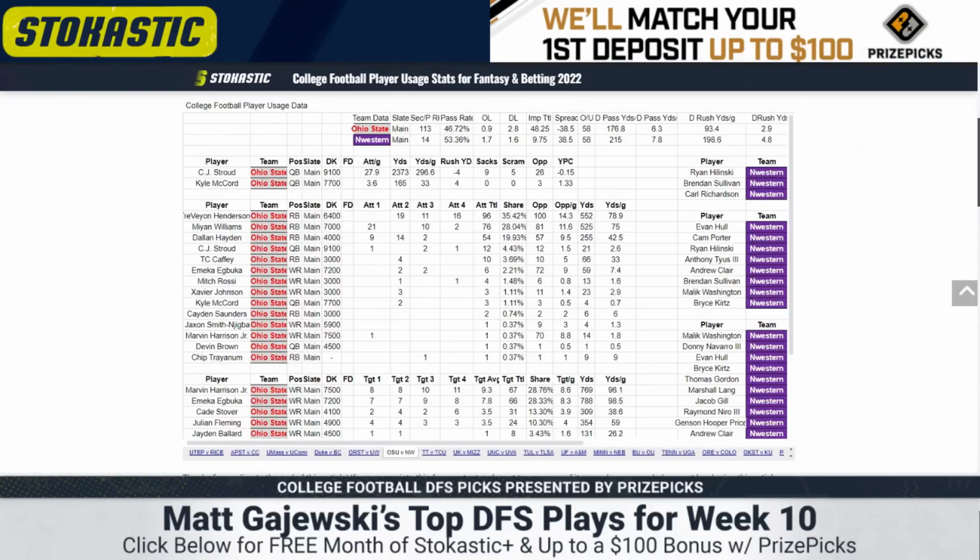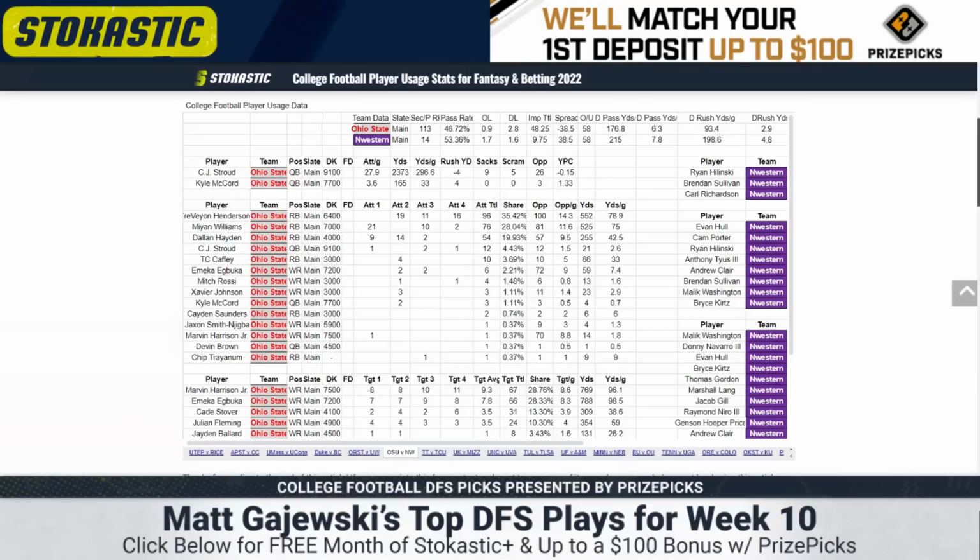The first game we have is Ohio State taking on Northwestern, and this has bloodbath written all over it. It's a 38.5 point spread, 58 total. We got to talk about the Ohio State side. They are slow, 113th, and their pass rate is just 46.7%, but they're so explosive, it doesn't even matter. CJ Stroud is averaging 296.5 passing yards per game on just 28 attempts. He's not mobile, so he needs to get there through the air. Fortunately, this matchup should set him up for an elite ceiling performance.